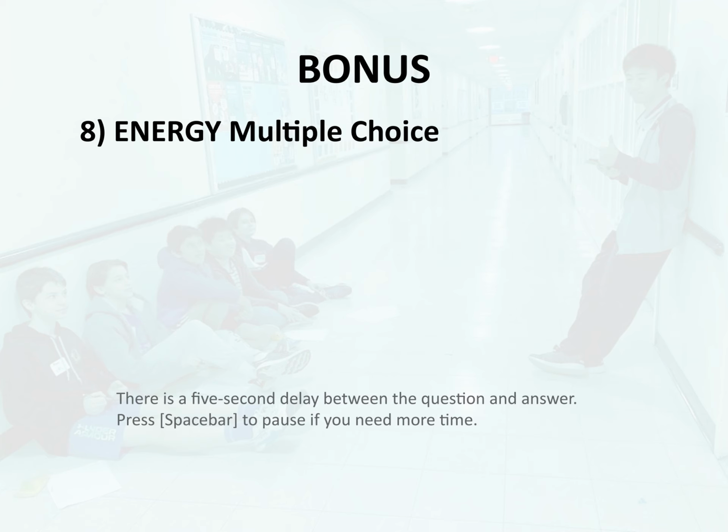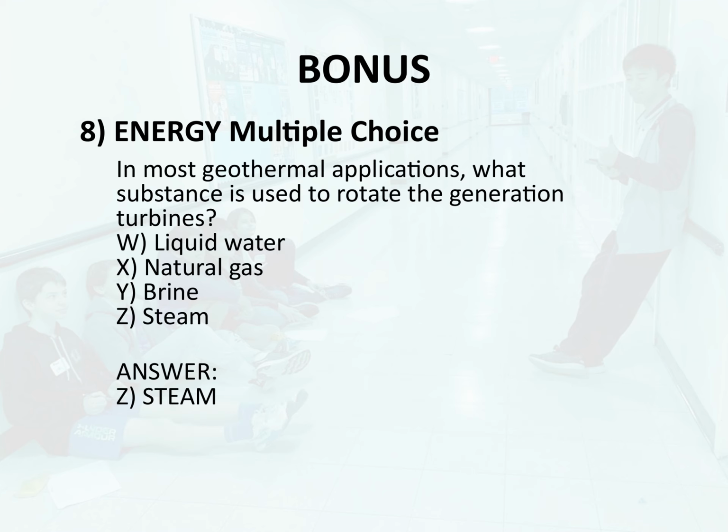Bonus 8. Energy. Multiple choice. In most geothermal applications, what substance is used to rotate the generation turbines? W. Liquid water. X. Natural gas. Y. Brine. Z. Steam. Answer. Z. Steam.